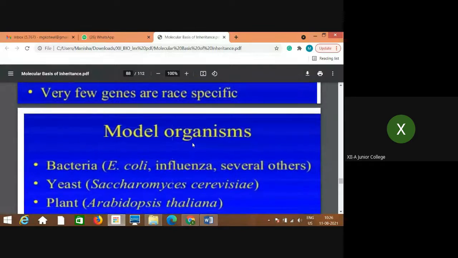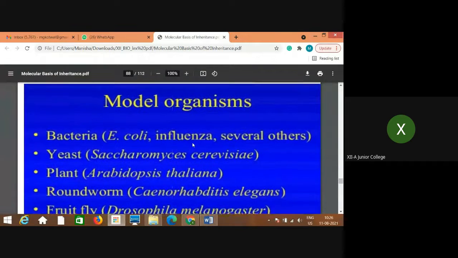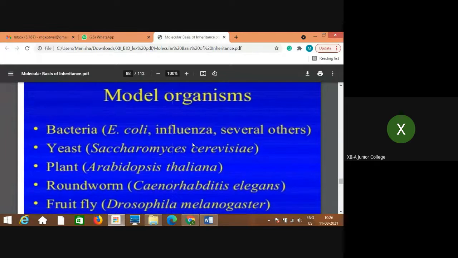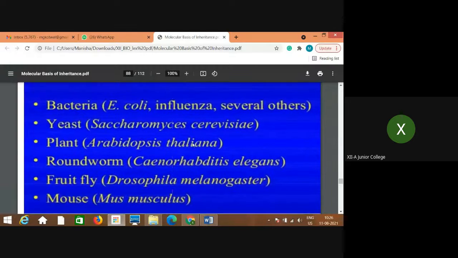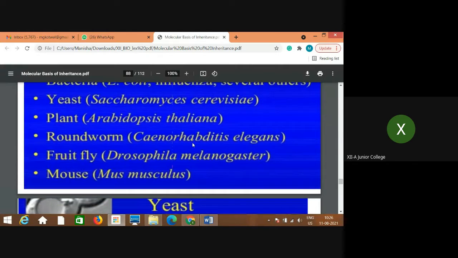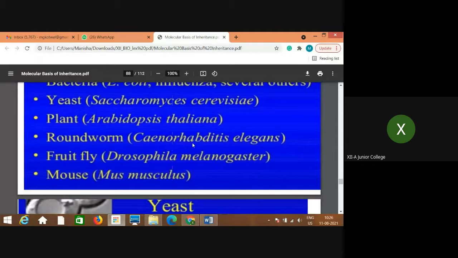Now, what model organisms were studied while studying human genomes? Model organisms generally used are bacteria like E. coli, influenza, and several others. E. coli bacteria, which is very common, so a study of this was done. Then yeast like Saccharomyces cerevisiae, then plants like Arabidopsis, then roundworm, then fruit fly, which is the common fruit fly, Drosophila melanogaster, and mouse.